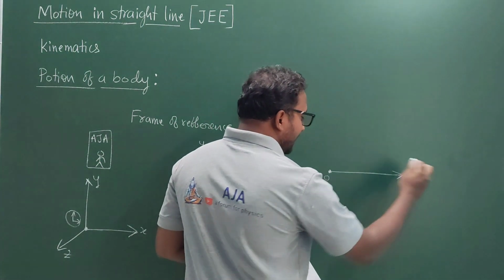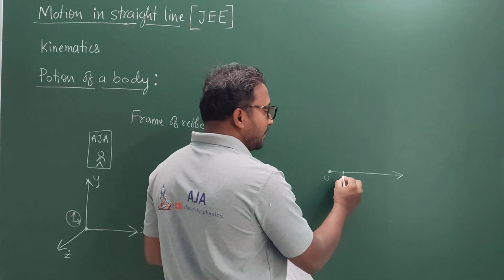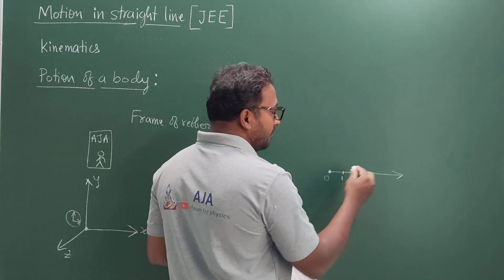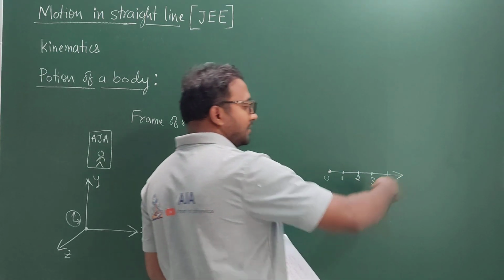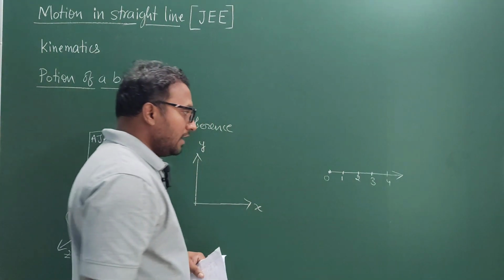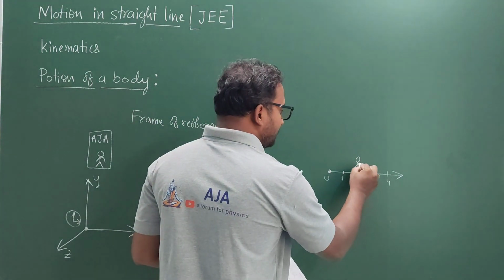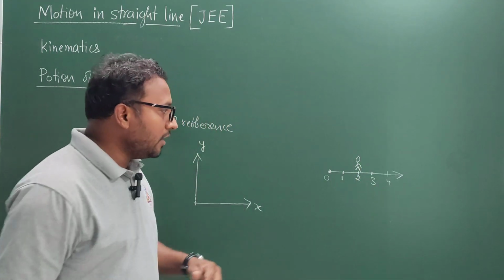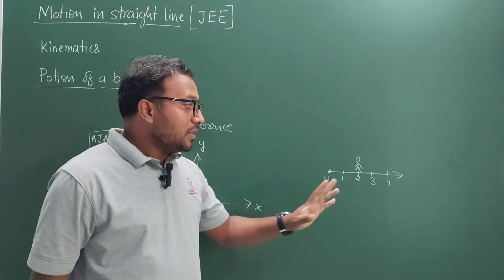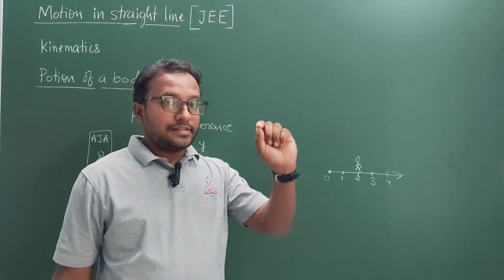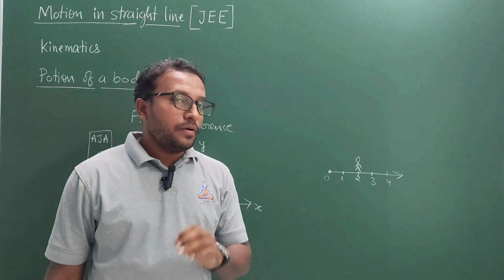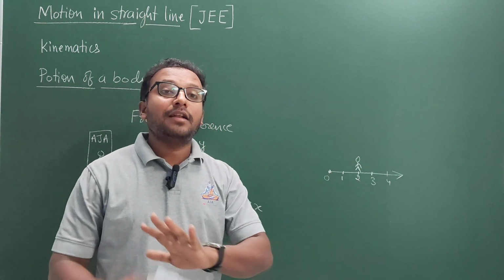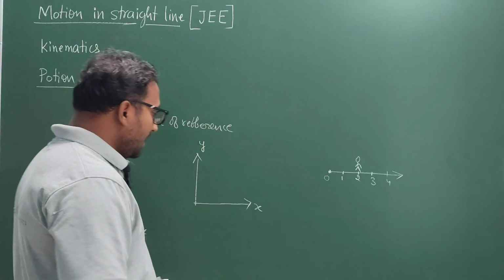If you go along the x-axis further, you will meet 1 meter from the origin, 2 meters from the origin, 3 meters, 4 meters, and so on. If suppose some person or body is over here, you will say the body is on the x-axis at a distance of 2 meters from the origin. So here the position of the body is exactly specified.